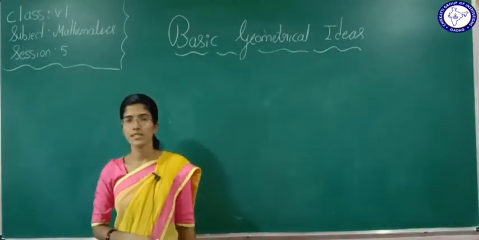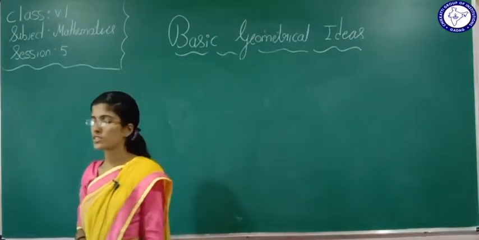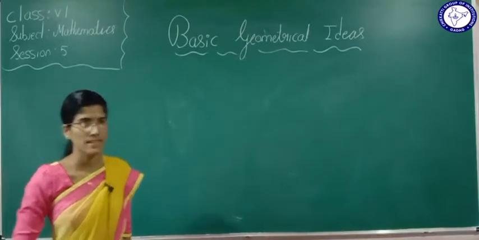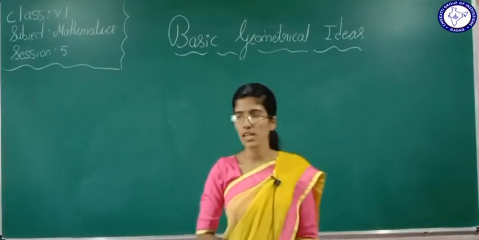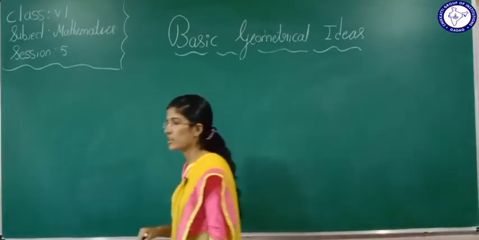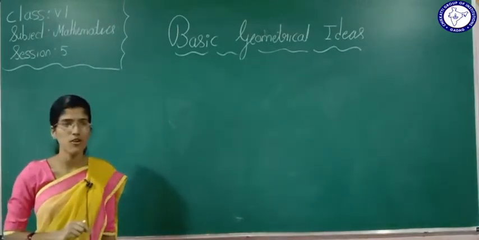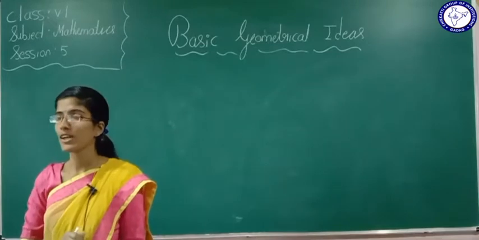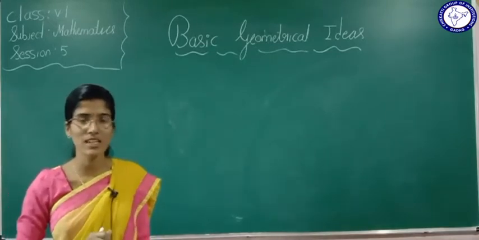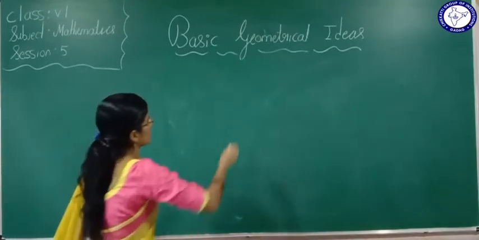Good morning, students. In the last class we discussed quadrilaterals, right? What is a quadrilateral? A quadrilateral is a four-sided polygon. Based on that we solved the exercise. In today's class we are going to see the next concept called circle.